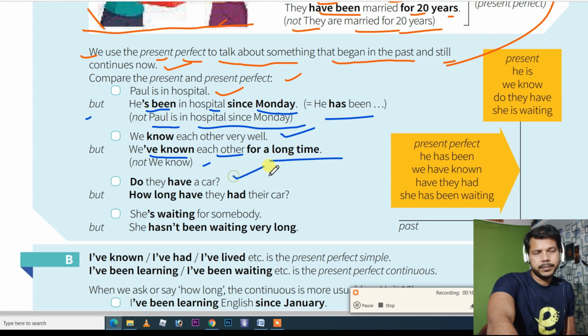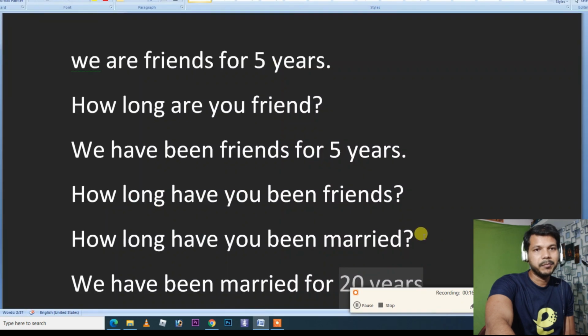Do they have a car? How long have they had their car? If you have to ask a question, suppose I can show you like this. It's a very interesting and very important chapter, I would say.